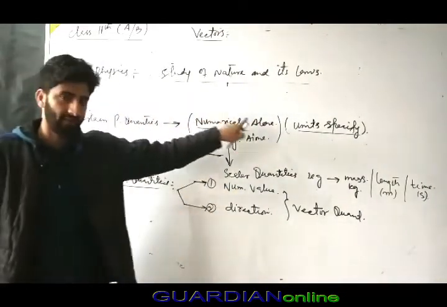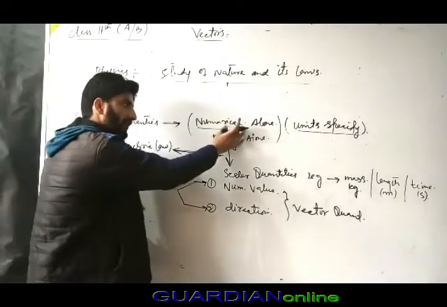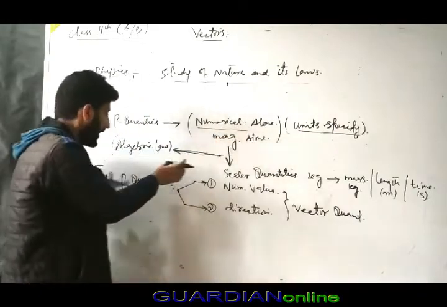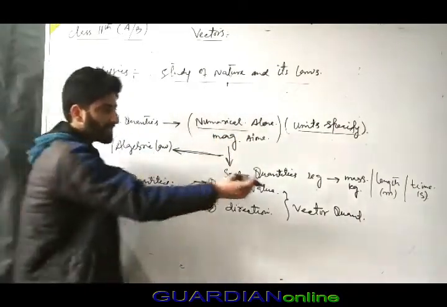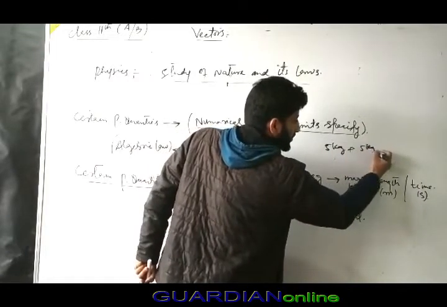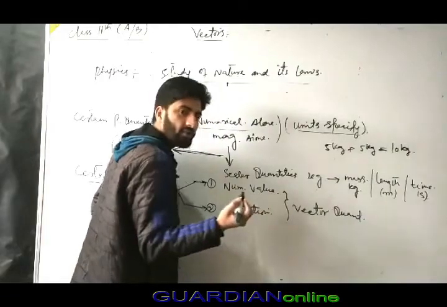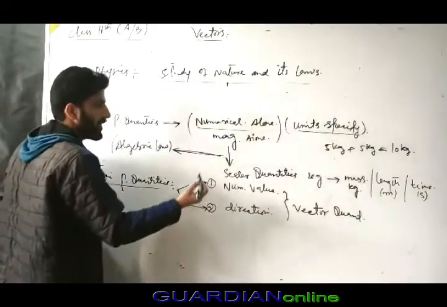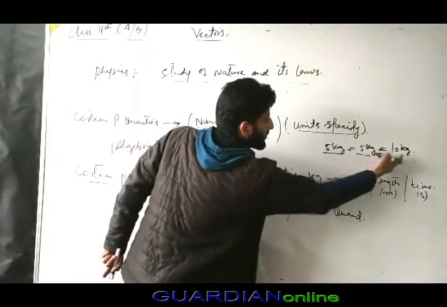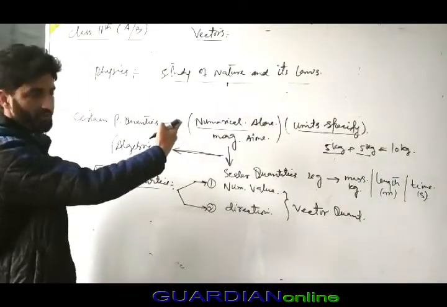It means that if I take mass 5 kg plus 5 kg, this is simply 10 kg. Why 10 kg? Because it follows a law known as algebraic law, meaning 5 plus 5 equal to 10. And kg is some specified unit which we talked about earlier.